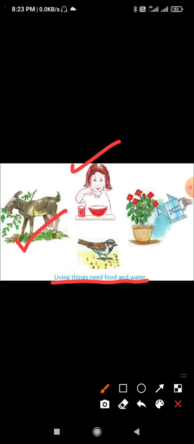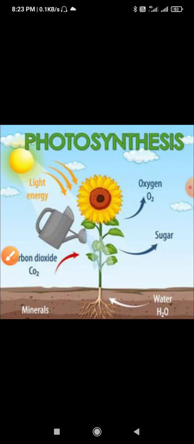Now next one is how the plants make their food.